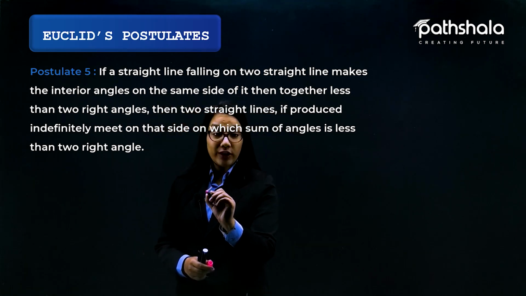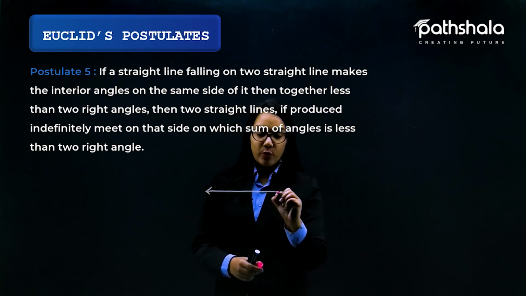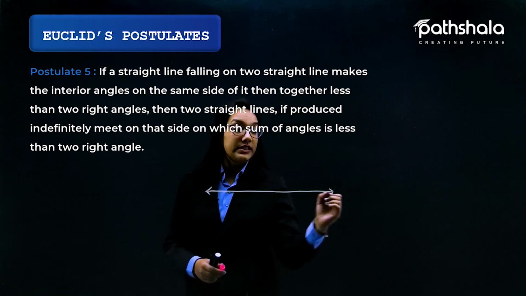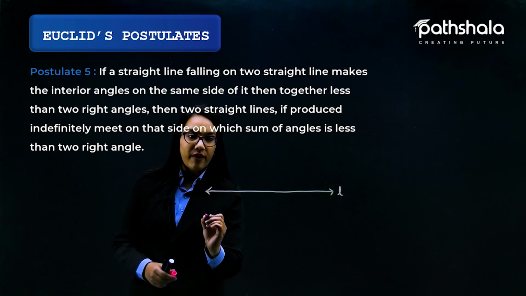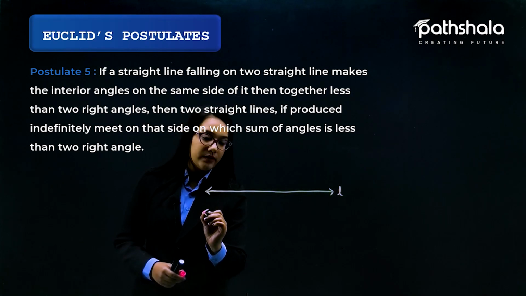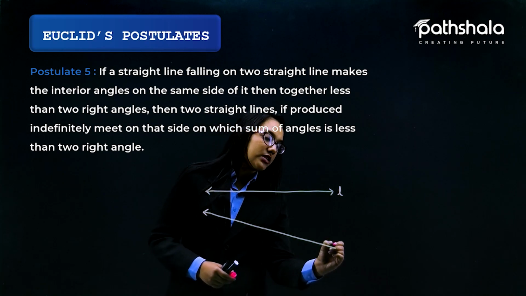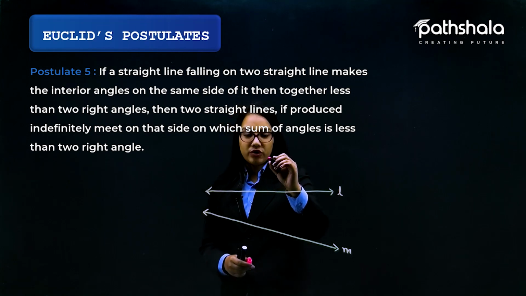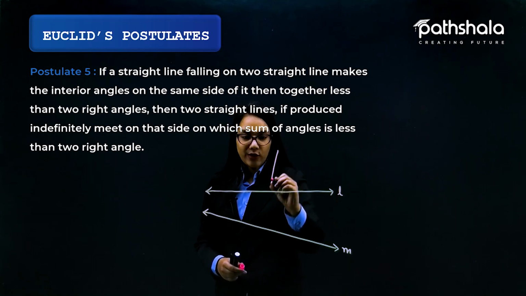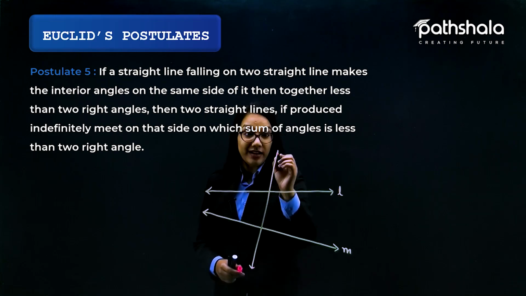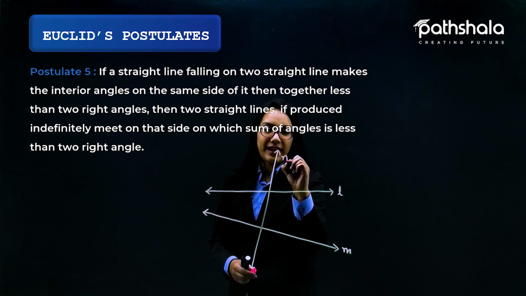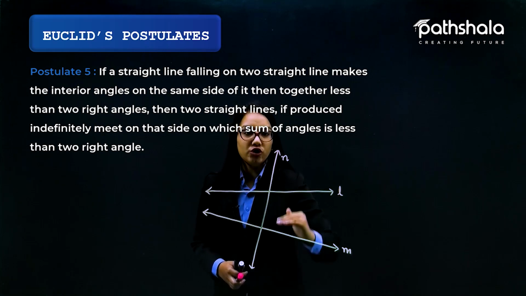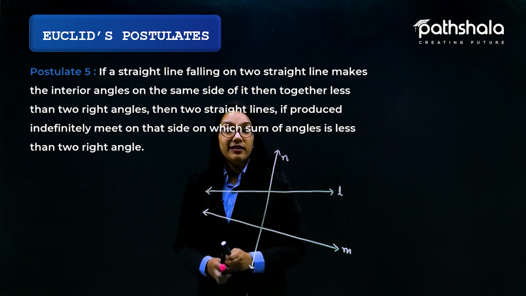Let us convert this postulate into a figure. First, I draw a line and call it L. Then I draw another straight line and call it M. There is a straight line falling on these two straight lines, so I draw another straight line over here and call it N. According to the postulate, if a straight line falls on two straight lines and makes the interior angles on the same side of it,